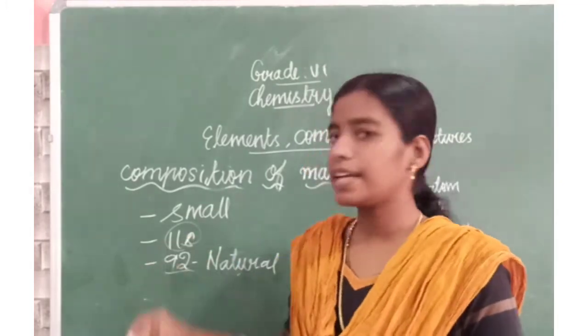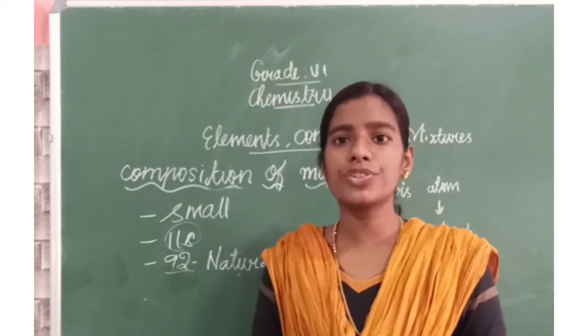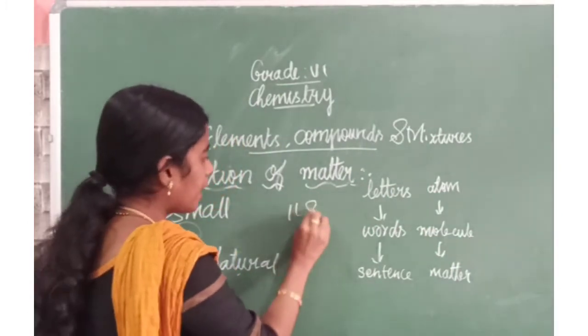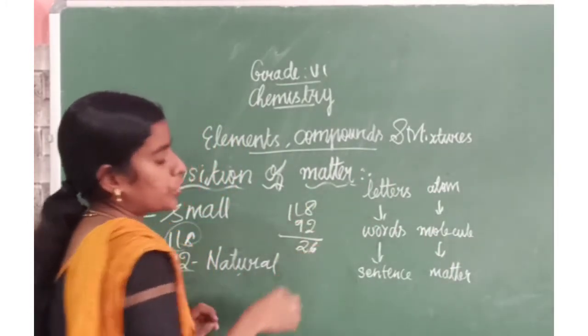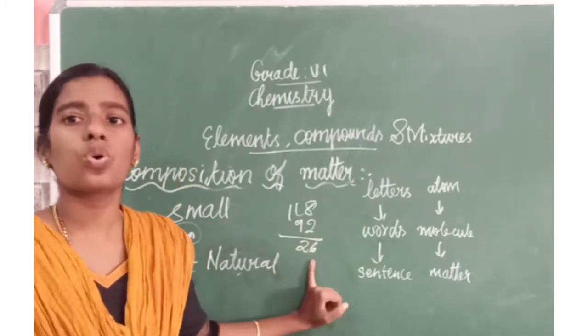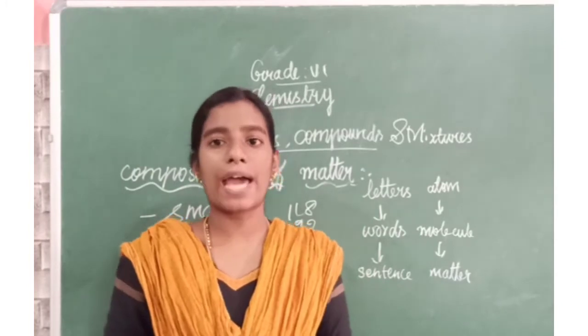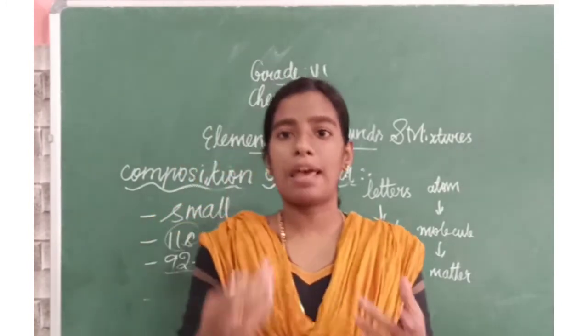So, from 118, 92 is natural. Remaining how much? 118 minus 92, it is 26. So, the remaining 26 atoms are man-made. That is, they are created in laboratories.